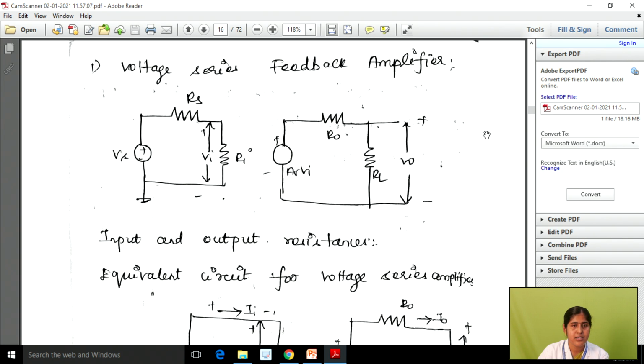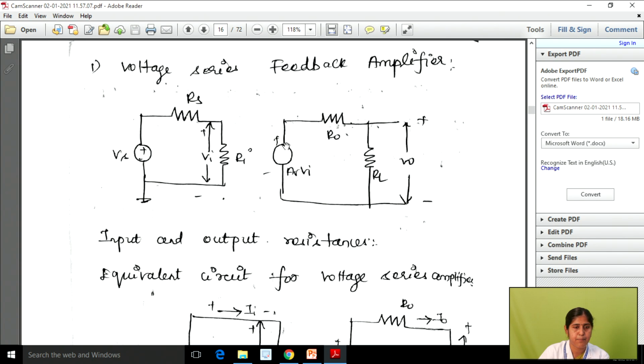So this is the general structure for the voltage series feedback amplifier. Once again, see the diagram. Since we are using a voltage series feedback amplifier, in both output and input we are using a voltage source. In general, voltage is connected in series with a resistance, so Vs is in series with Rs, the representation for voltage is plus minus, and this is in series with your Ri, the mixing signal.